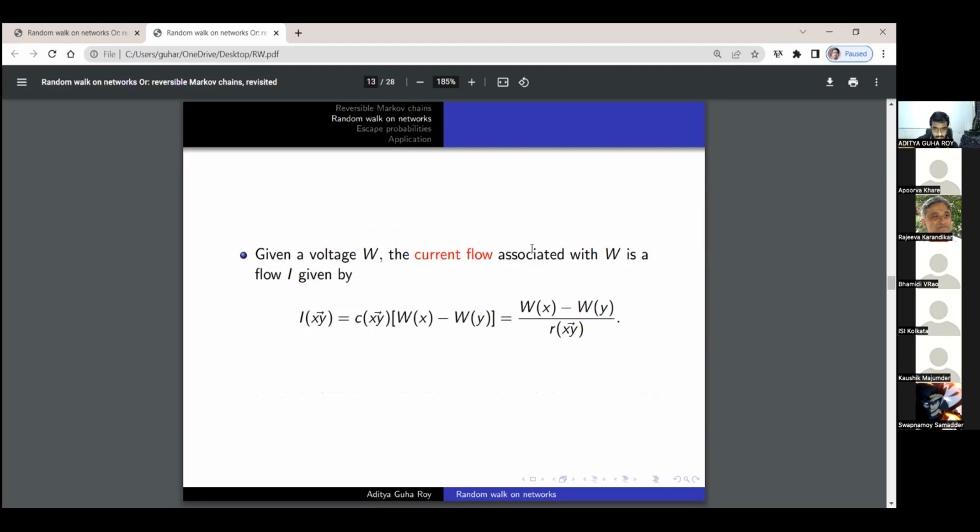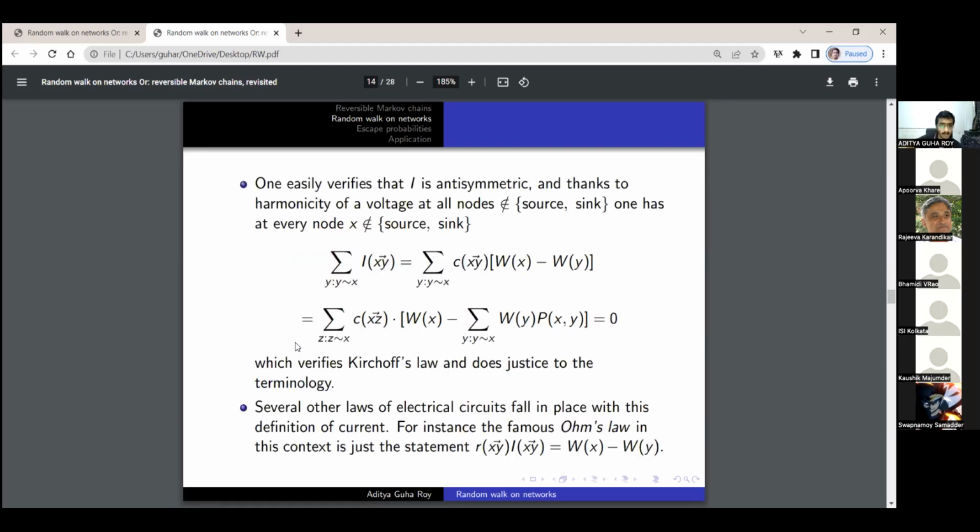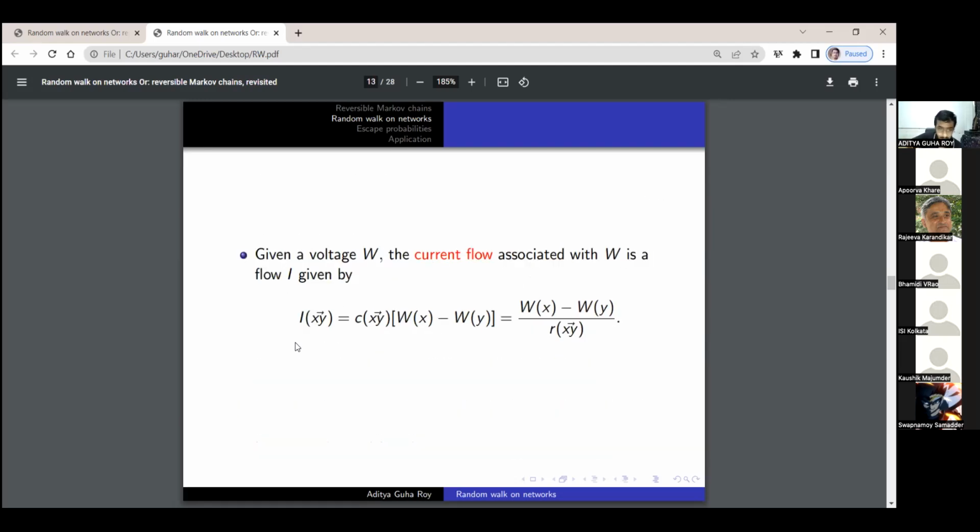The current flow associated with W is a flow I, given by I on the edge xy equals Cxy times the potential difference, as it is sometimes called in physics, so times Wx minus Wy. Equivalently, if we write Cxy as 1 by Rxy, then it is Wx minus Wy divided by Rxy. That is also how we defined currents when we learned them in high school physics courses.